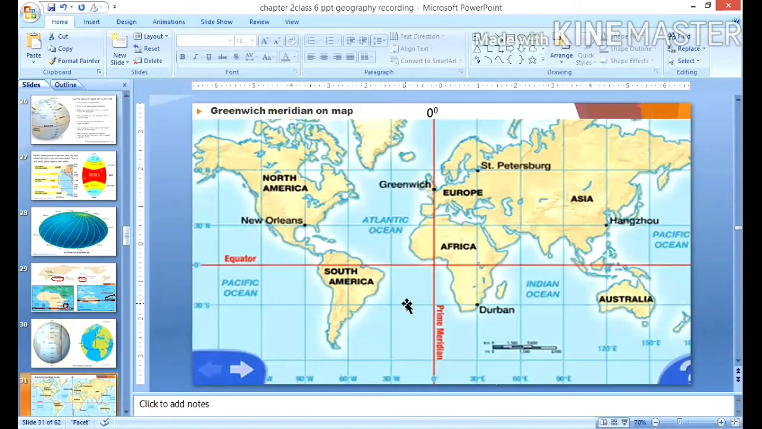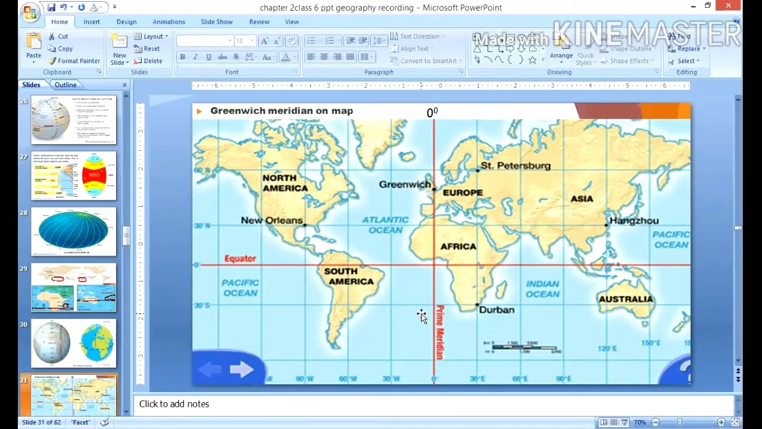why to have only one prime meridian, because all the countries have decided that the count should begin from the meridian which passes through Greenwich. And Greenwich is the center of the world. Greenwich is in London, a place in London. So from there, this 0 degree longitude passes. So it was universally accepted as the Greenwich meridian. There we have the British Royal Observatory. So that's why we have considered it as the 0 degree meridian, or prime meridian, or 0 degree longitude.